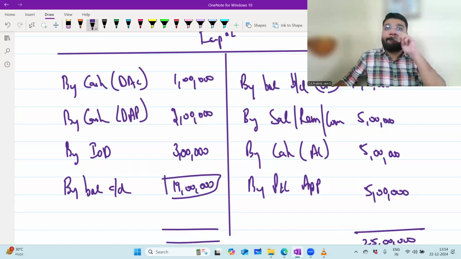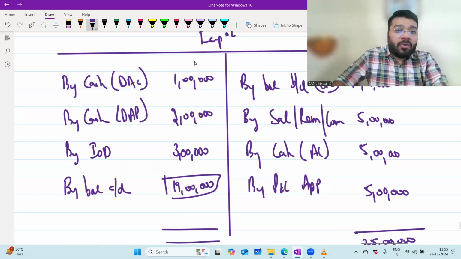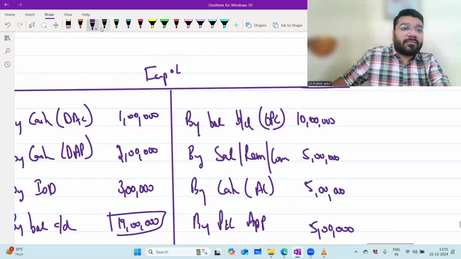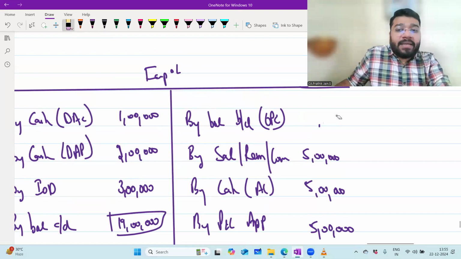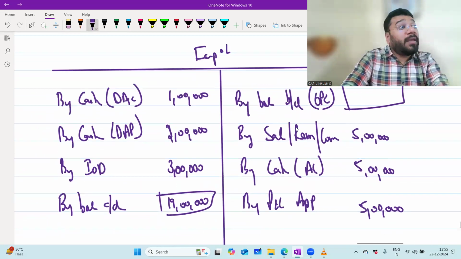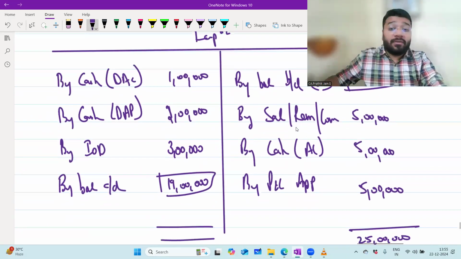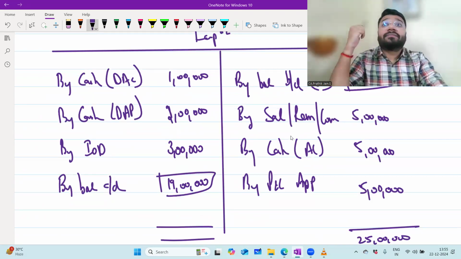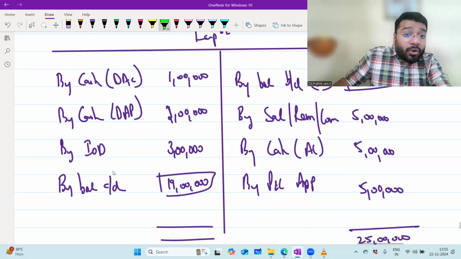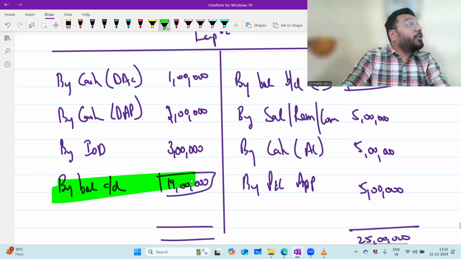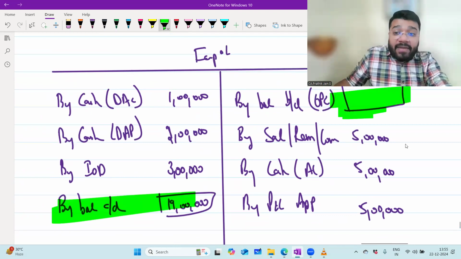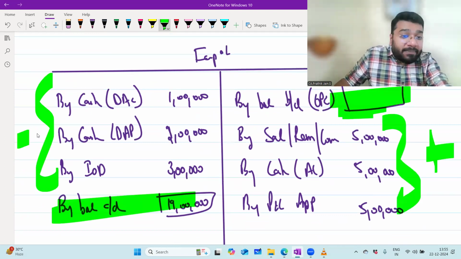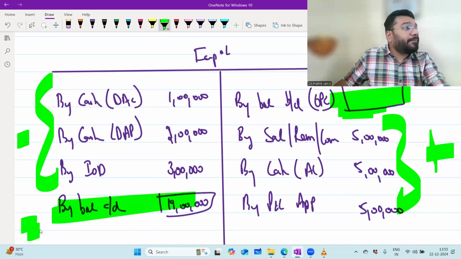Any problem? No, sir. Now, they'll give you all this information except opening capital, and you're supposed to calculate the opening capital. What is the formula here? Will you sit and write out the format? No, sir. If you sit and write the format, till where will you write it? There's no end to it. So writing the format is not the solution. You have to remember how you got the closing capital. With opening capital, we added all this and we subtracted all this to get the closing capital. Do you agree? Yes, sir.